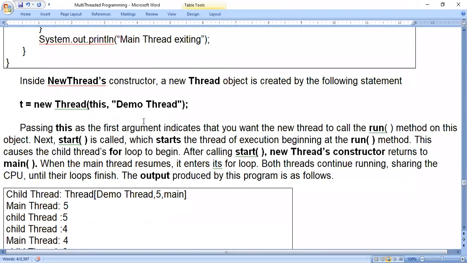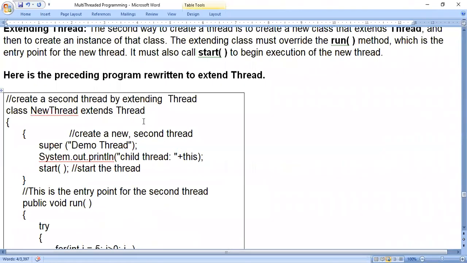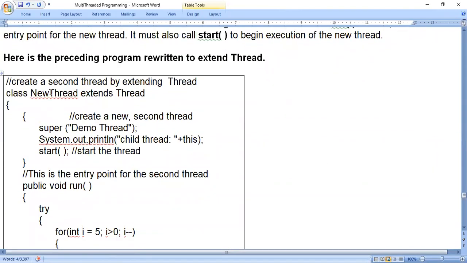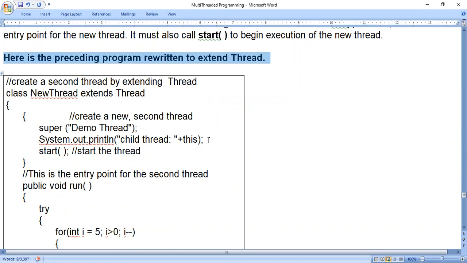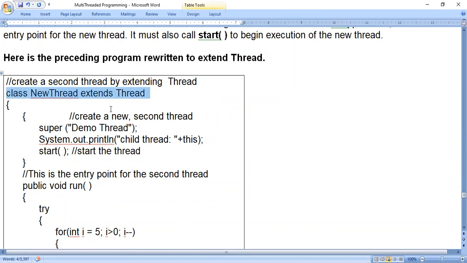Now, if I want to use the Thread class and create my own thread, that means class NewThread extends Thread. Thread is the class name which is from the Java class library. See, you just look at the heading. Here is the preceding program rewritten to extend Thread. The output will be the same here. The concept is the same. The only thing is, you look at the first line: class NewThread extends Thread. This line indicates we have created a thread by using the Thread class. Thread will be the superclass. NewThread will be the subclass.